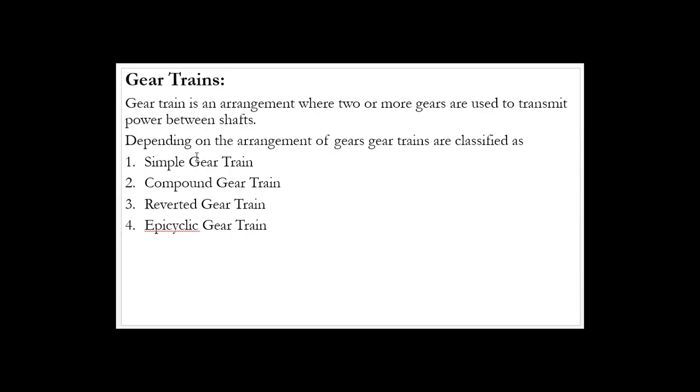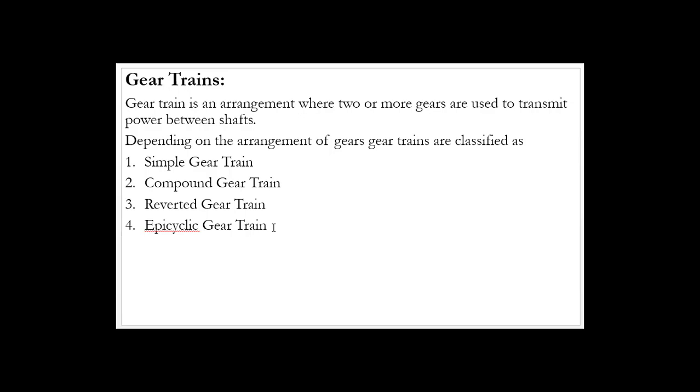So remember, a gear train is an arrangement where two or more gears are used to transmit power between the shafts, and depending on the arrangement of the gears, the gear trains are classified into four different types: simple gear train, compound gear train, reverted gear train, and epicyclic gear train.